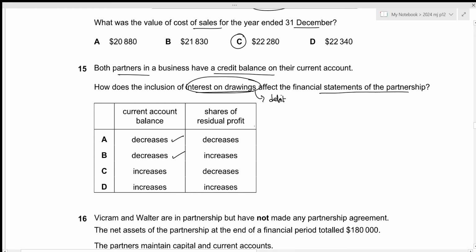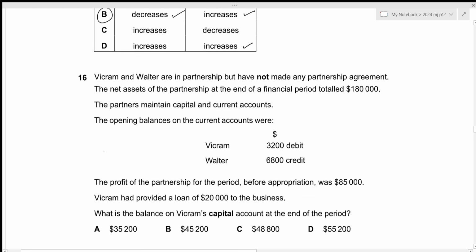Then we have the shares of residual profit. Okay, so for the shares of residual profit, we need to follow the format of appropriation account. And within the appropriation account, the interest on drawings will be added because this is something that the partnership will receive from the partners. This will definitely increase their shares of residual profit. So that is given by B and D, and the correct answer for both of these is given by option B. That is all for the 15th question. Let's move towards the next one.